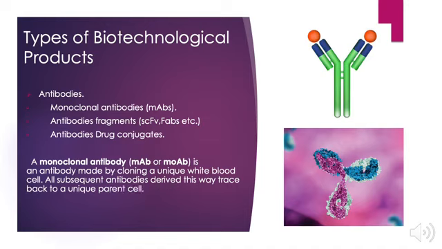Types of biotechnological products: antibodies, monoclonal antibodies, MAbs, antibody fragments, scFv, Fabs, etc. Antibody drug conjugates. A monoclonal antibody, MAb or MOAB, is an antibody made by cloning a unique white blood cell. All subsequent antibodies derived this way trace back to a unique parent cell.